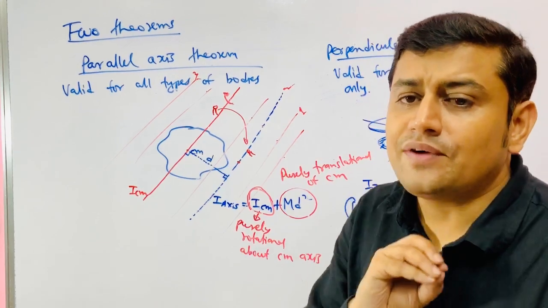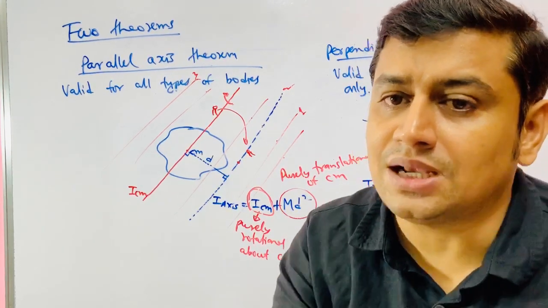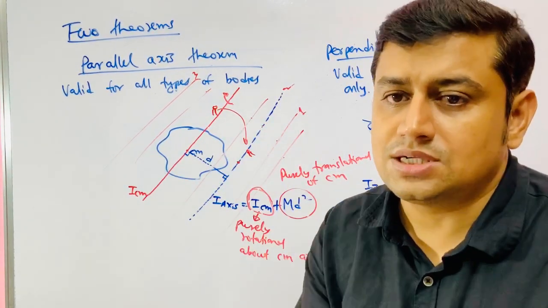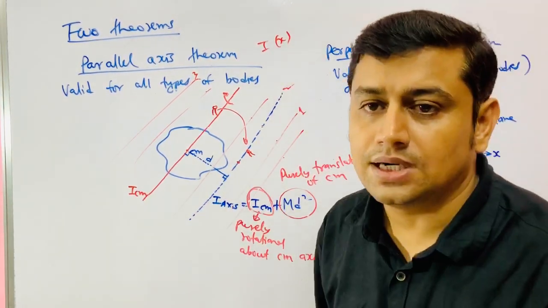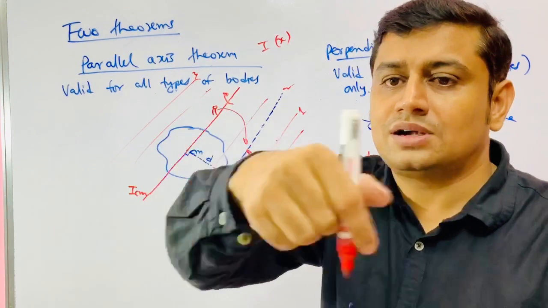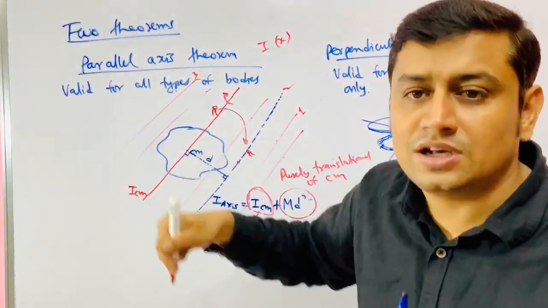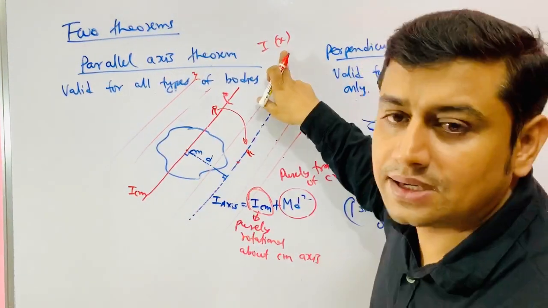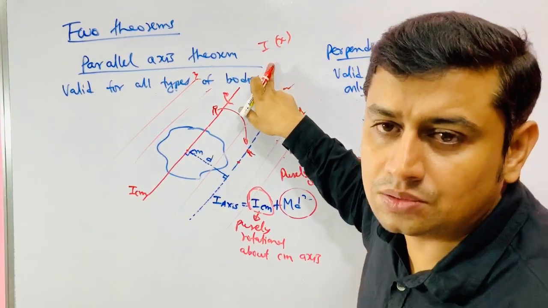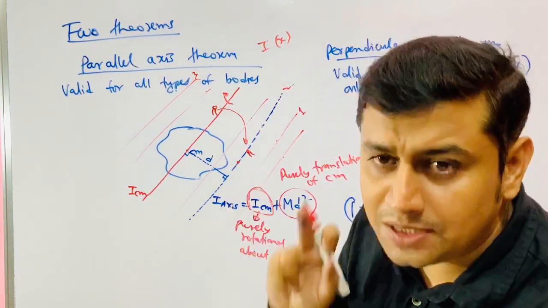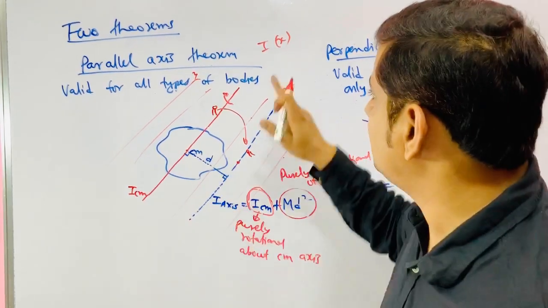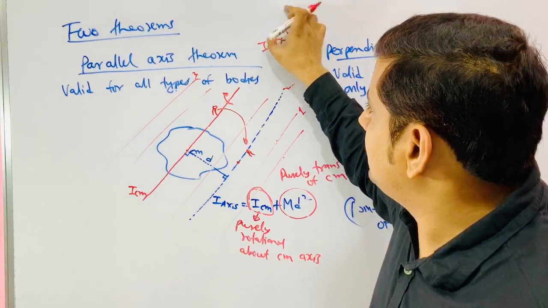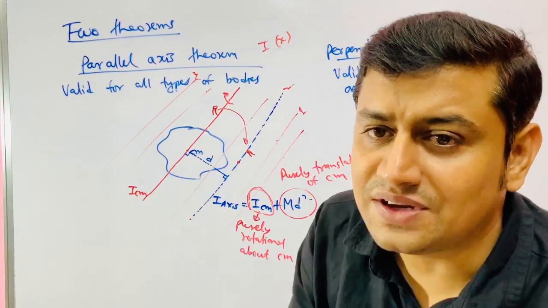That means if I have been given the moment of inertia as a function of x or y or z, that is, the moment of inertia about different axes depending on coordinates, I know that it is minimum where dI by dx is 0. Moment of inertia is minimum about the center of mass axis. Therefore, wherever a function is minimum, its differentiation must be 0.